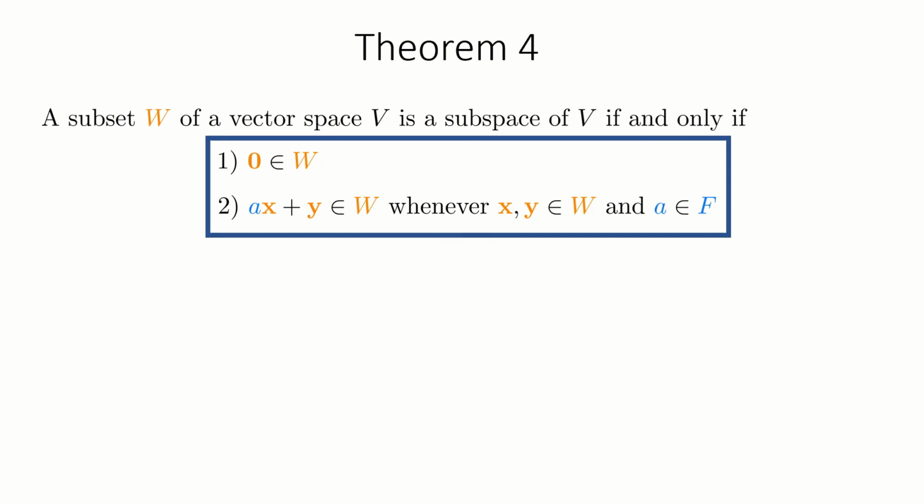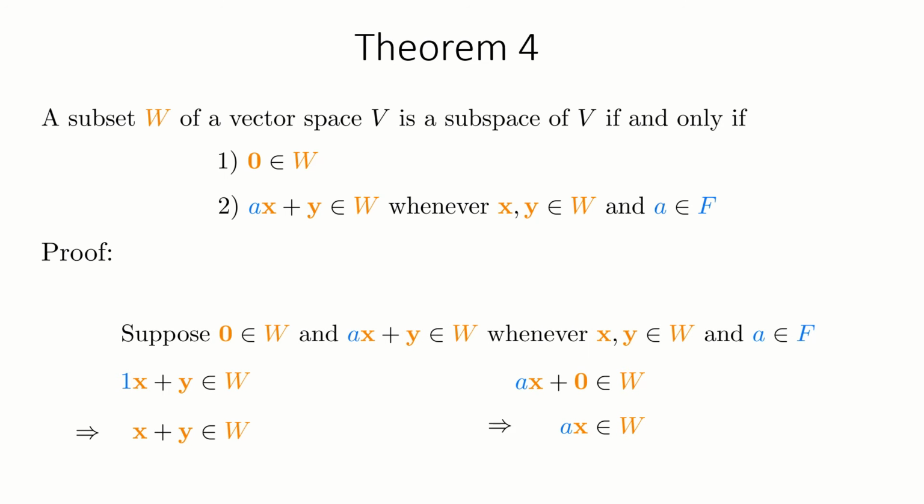The proof of this statement is straightforward. If the subset is a subspace, then it contains the zero vector and is closed under vector addition and scalar multiplication. So ax plus y belongs to the subset for all scalars a and vectors x and y in the subset. The proof of the converse part of the theorem is also very easy. Now we have a good understanding of subspaces. Let us look at some examples.